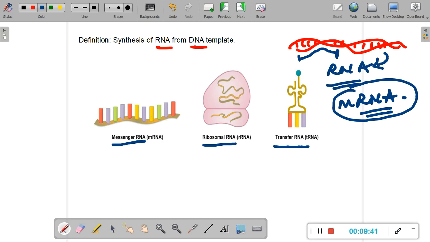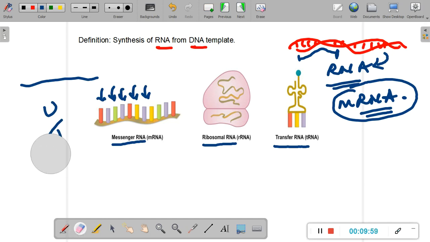Now the messenger RNA, mRNA, as you can see in this image here, is a linear molecule. It is a single-stranded molecule with a lot of bases on it. Now you must remember, as these are RNA molecules, they will have a uracil in place of thymine.